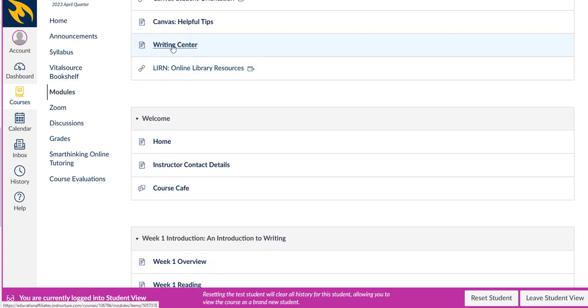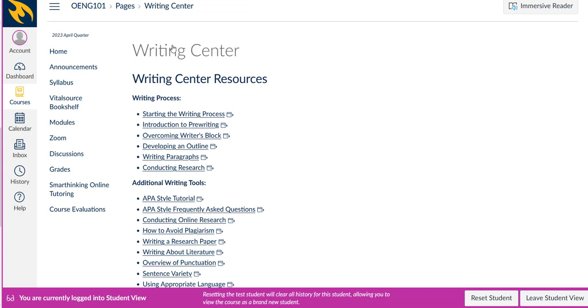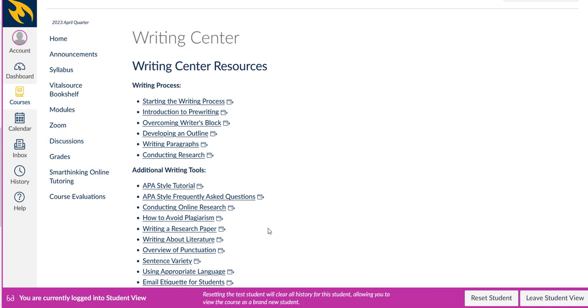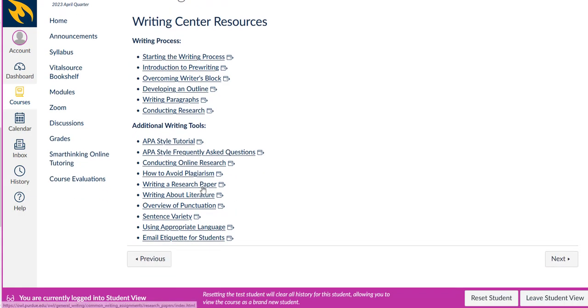You can go to the Writing Center, and then the Writing Center will have everything you need to know about writing. You've got starting the writing process, introduction to pre-writing, overcoming writer's block, developing an outline, writing paragraphs, conducting research, APA tutorial, how to avoid plagiarism, writing a research paper, writing about literature, overview of punctuation, sentence variety, using appropriate language, and email etiquette.